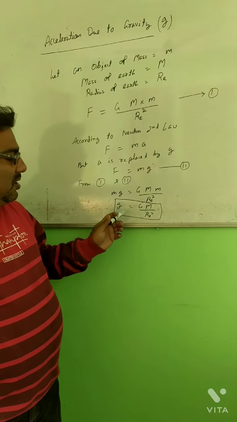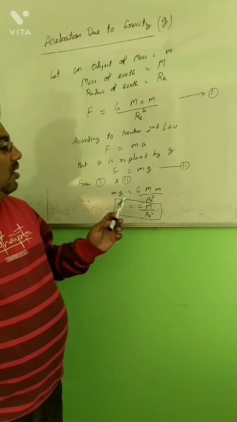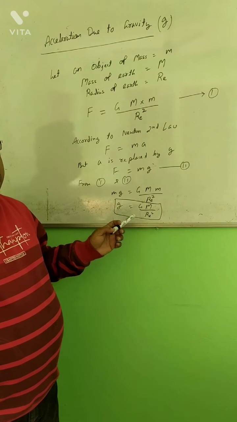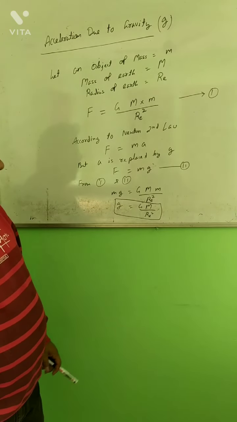How the 9.8 comes, we will discuss in the numerical portion, the derivation of it. But it does not remain constant all over the Earth. It will vary from place to place. So that is about the acceleration due to gravity.